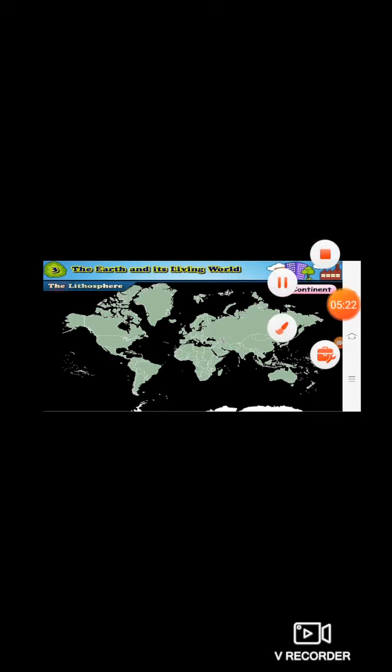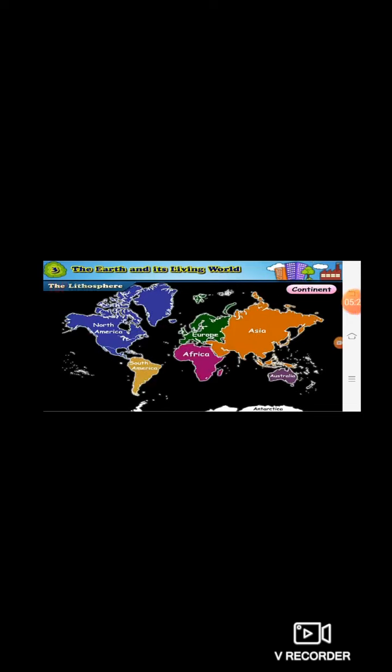They are Asia, Europe, Africa, North America, South America, Antarctica and Australia. Now by looking at this diagram, which continent has the biggest area of land? Of course Asia. So Asia is the largest continent, and below Asia we have one small continent, that is Australia. So Australia is the smallest continent.